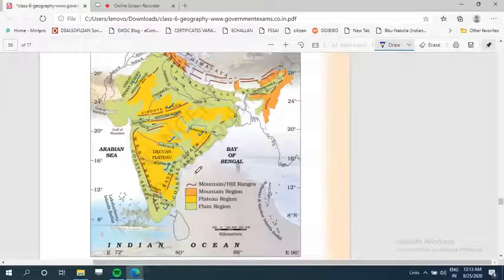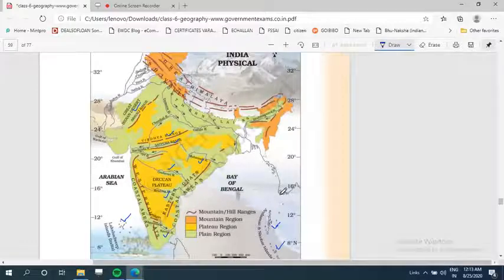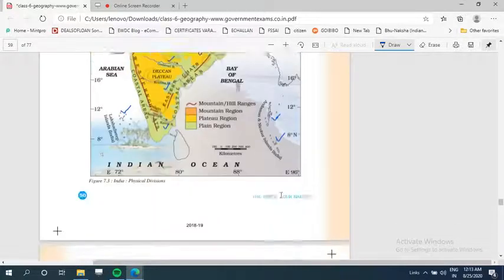these are the two important islands which are part of India. In the Arabian Sea, there is Lakshadweep Island, and in the Bay of Bengal, there is Andaman and Nicobar Island. The upper part is Andaman, and the lower part is called Nicobar. So, this is the physical division of the country.